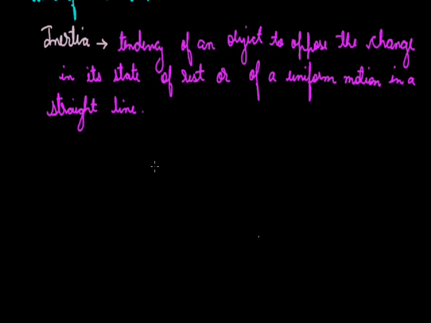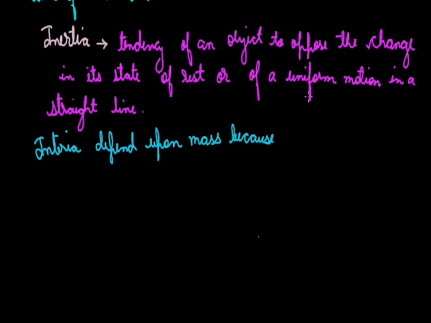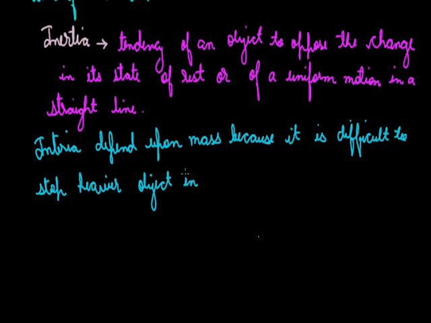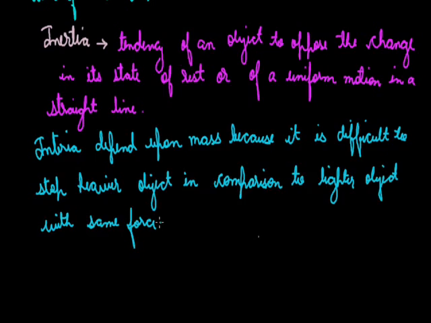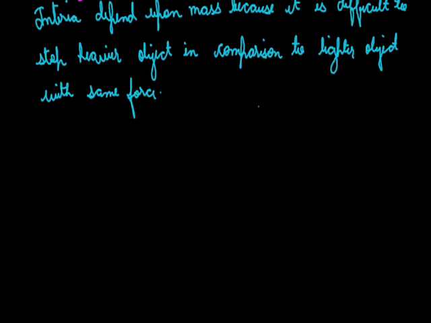It will be easy for a person to stop the object which is lighter in mass in comparison to the body which is heavier in mass. It implies that a heavier body has a greater tendency to keep moving, so we have to apply more force to stop it. Hence we can say that inertia is a tendency which is related to mass. So this is how inertia is related to mass.